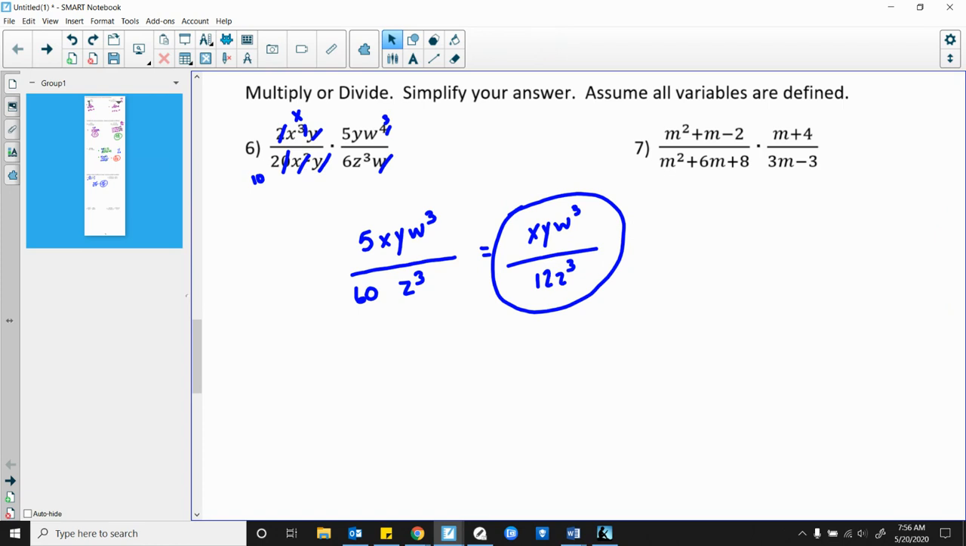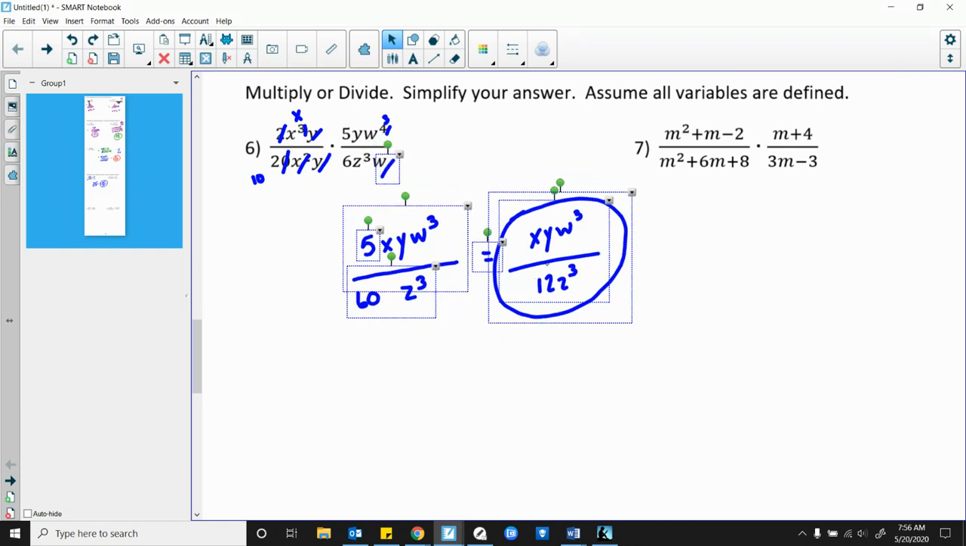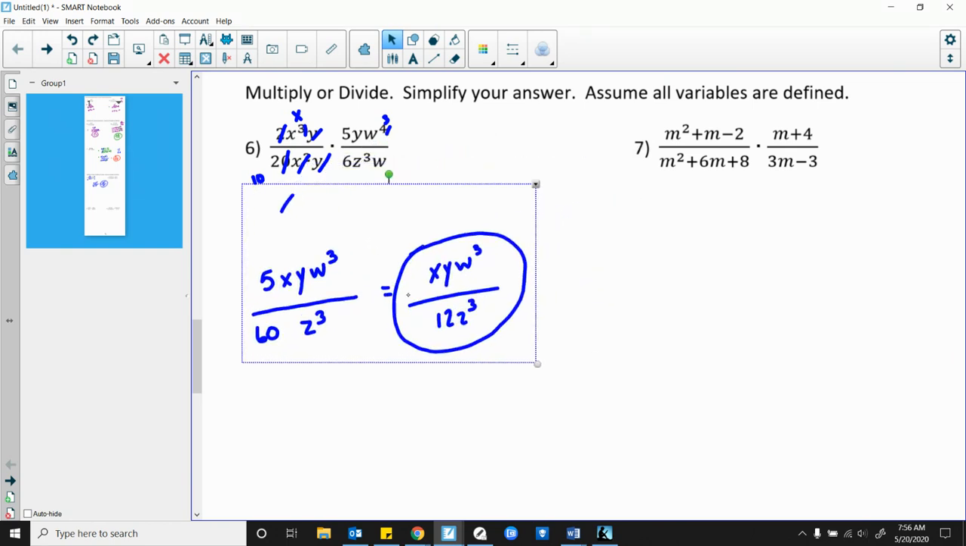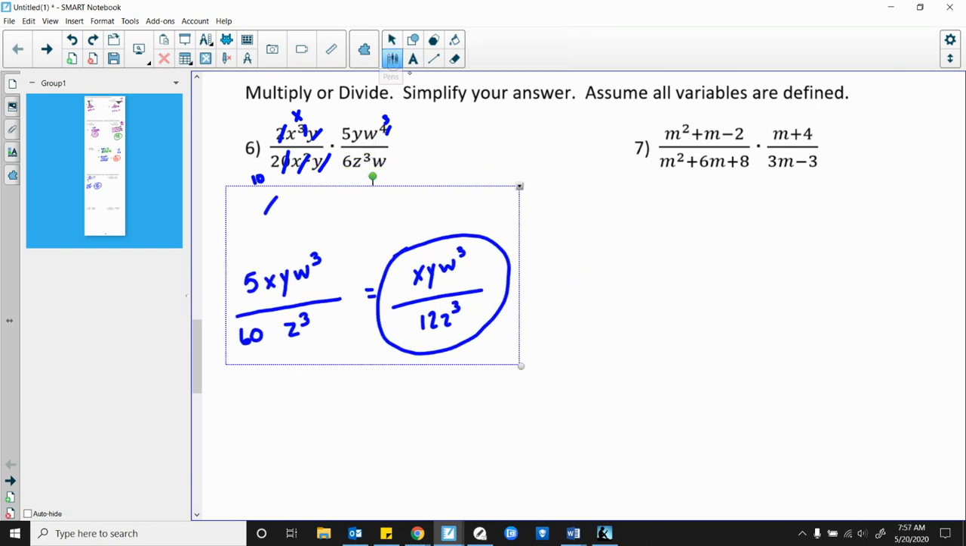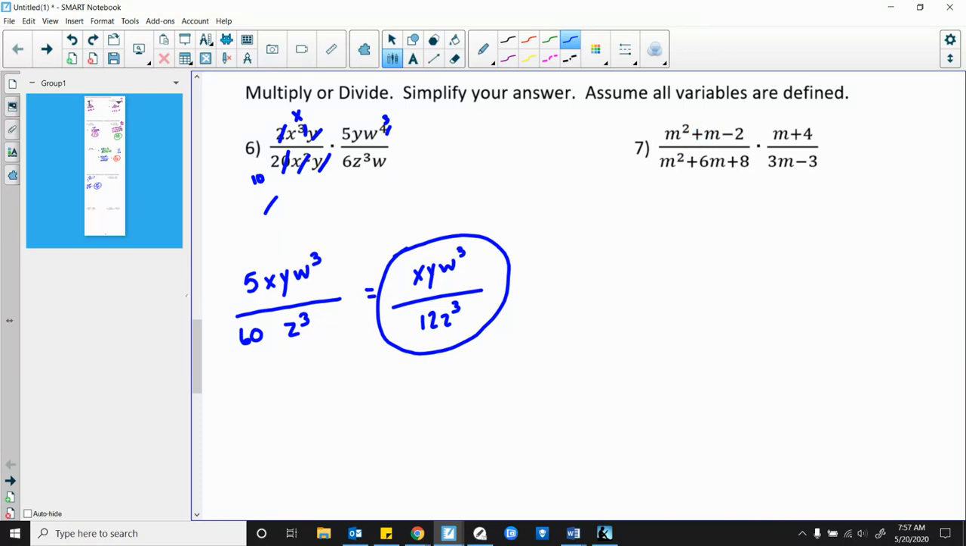Now this one's a little bit different. In fact, I want to move all this over and out of the way. This one's a little different. Instead of just canceling right away, I still have to factor. So m squared plus m minus 2. What multiplies to get me negative 2 that adds to get me positive 1? So I'm going to have m plus 2,